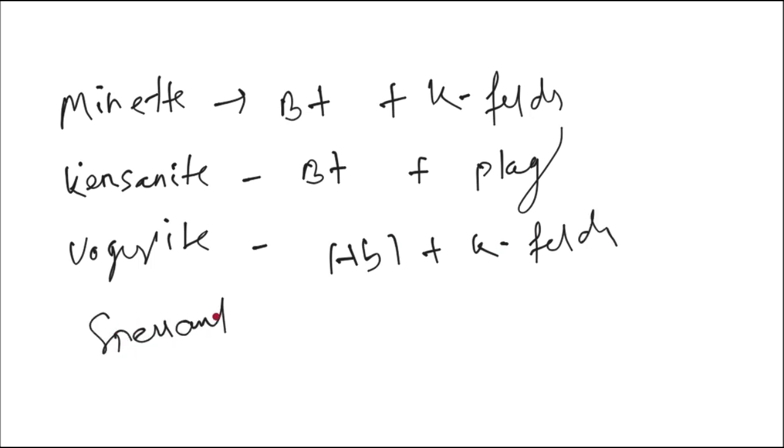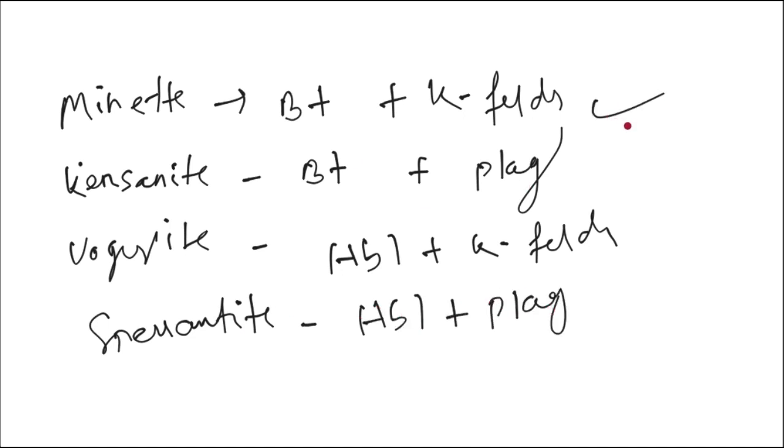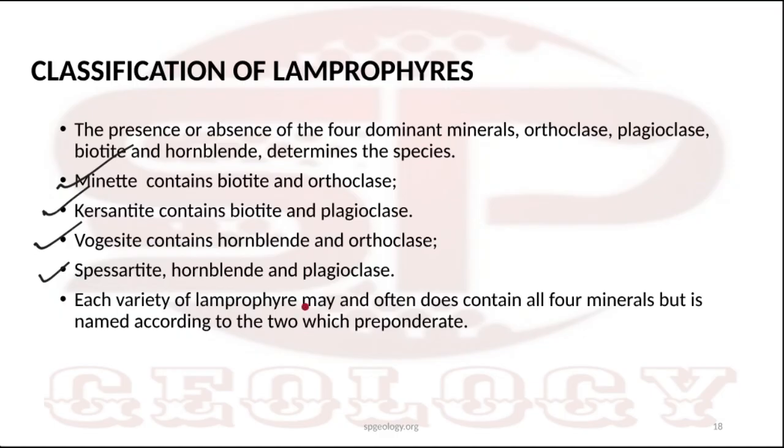So this is the basic classification of Lamprophyre, four types of Lamprophyre. Apart from that, the feldspar mineral is confined to the groundmass only, and the macrocrysts or megacrysts are mainly hornblende and biotite.